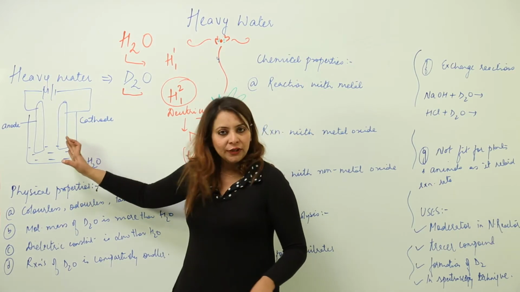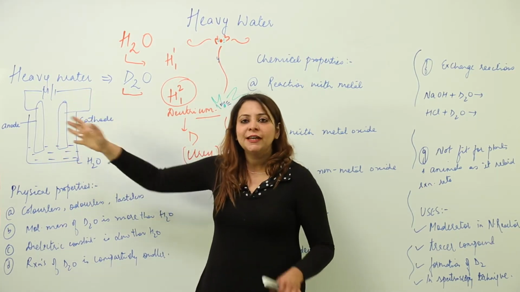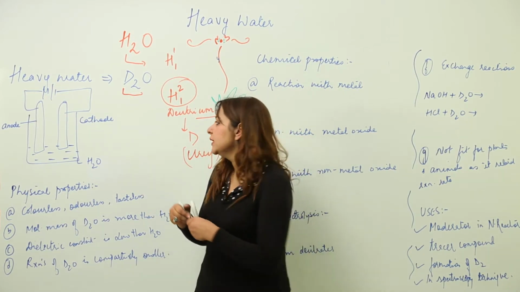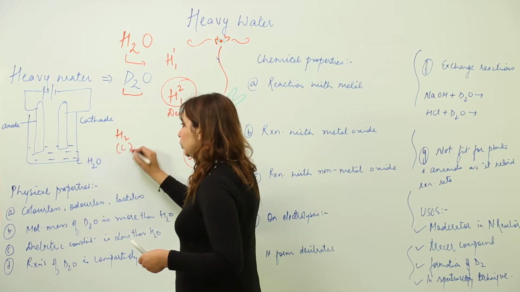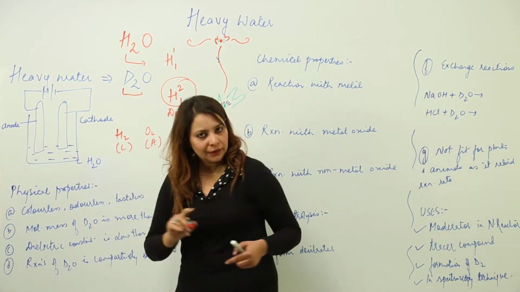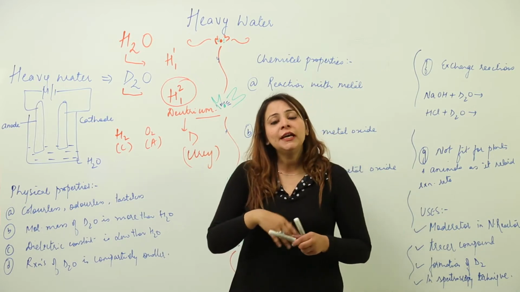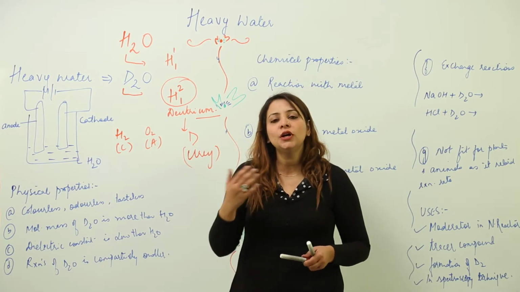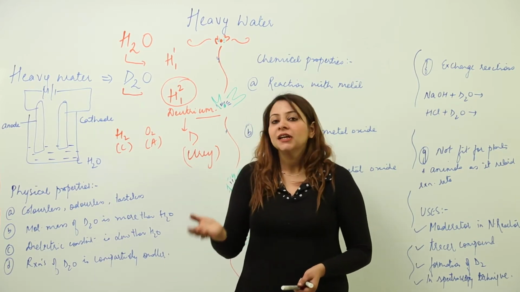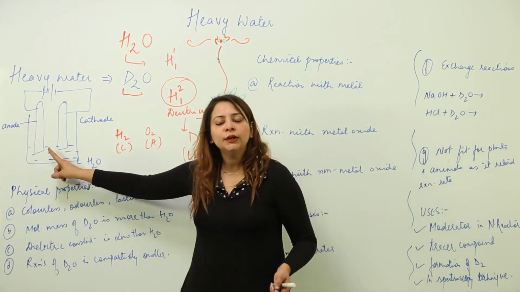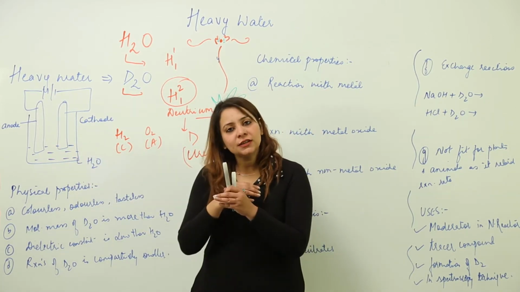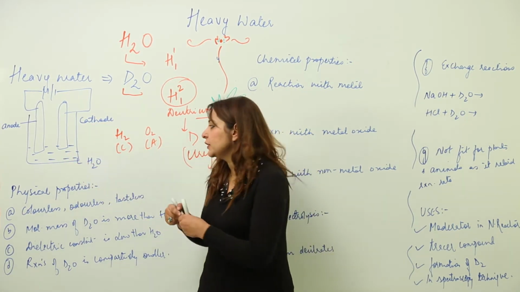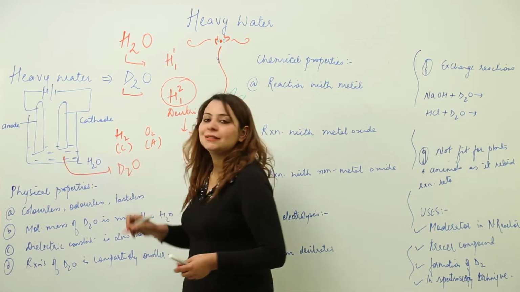Then we have anode and cathode. You can see we have all the apparatus set for an electrolysis. Now, when we start the electrolysis, we know that hydrogen gas is liberated at the cathode and oxygen gas is liberated at the anode. But if the electrolysis keeps on occurring for a prolonged period of time, all the H2 and O2 present in this water will get liberated at the cathode and anode, and what is left in this water will be heavy water, that is D2O.